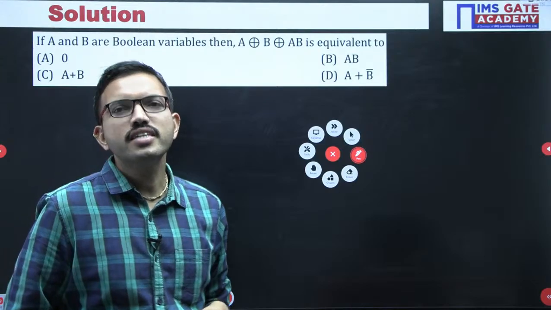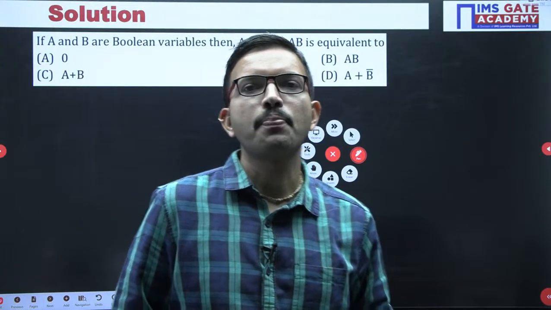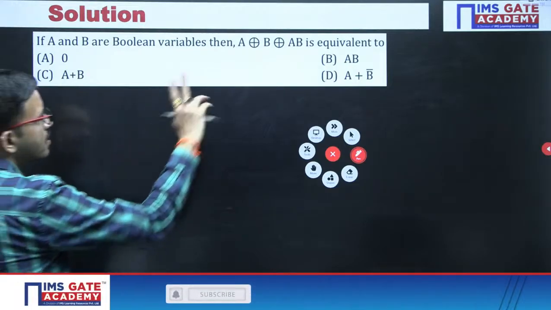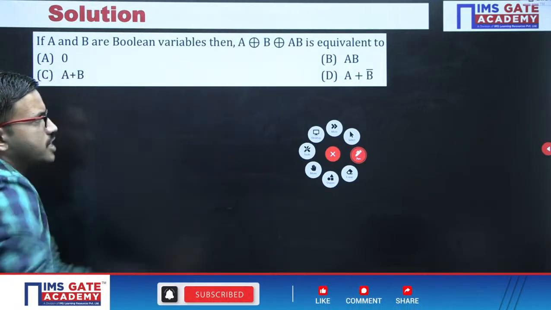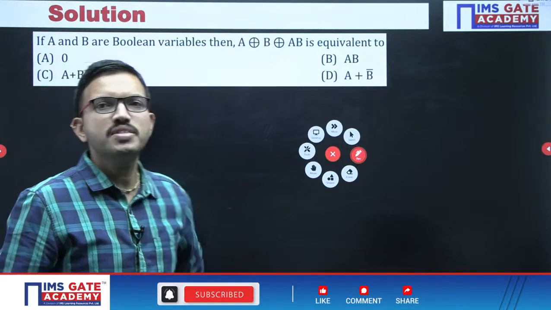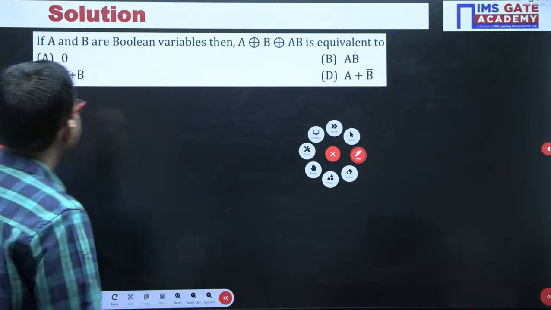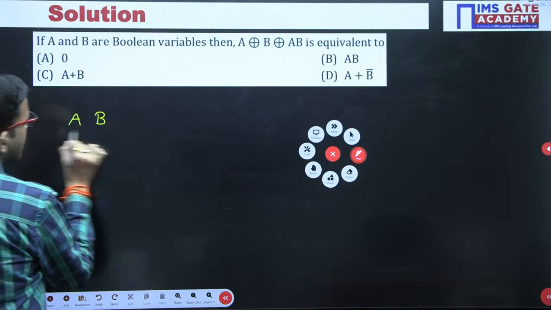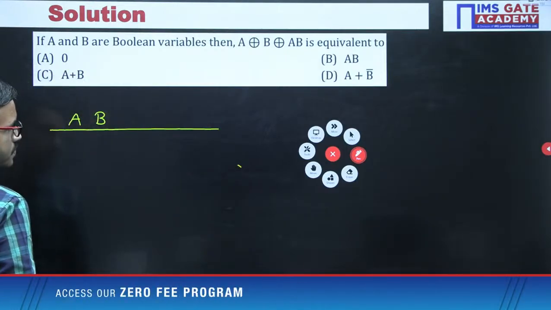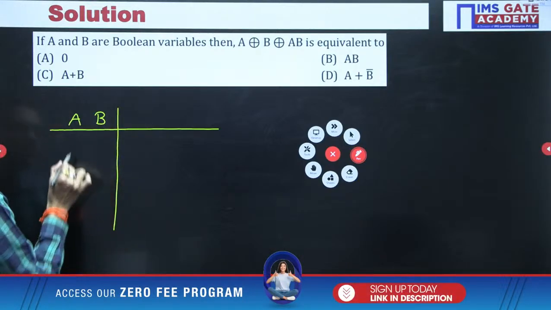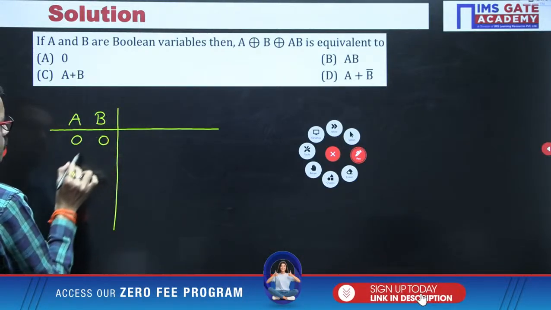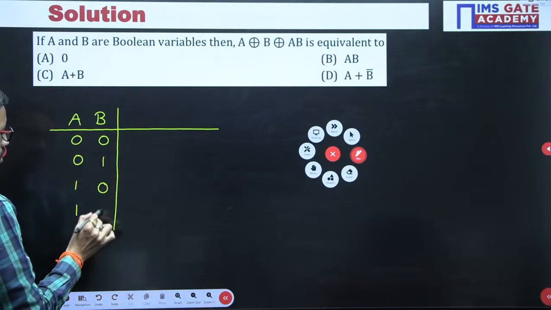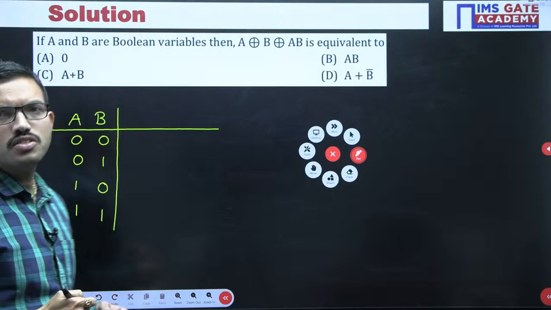Yes, very good Taran, Phonics, very good. Option C is the correct one. So for this question it is very simple. When you observe the overall expression, it is a function of 2 variables A and B. So first of all, I am considering two inputs A and B. When you have two inputs, we can represent four combinations of zeros and ones: 00, 01, 10, 11.